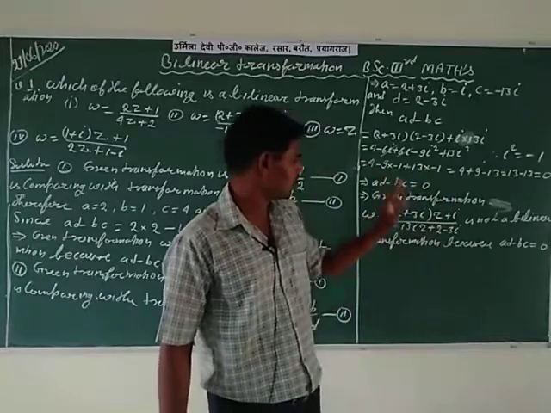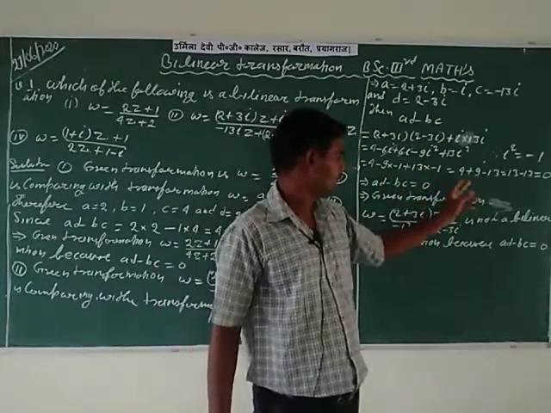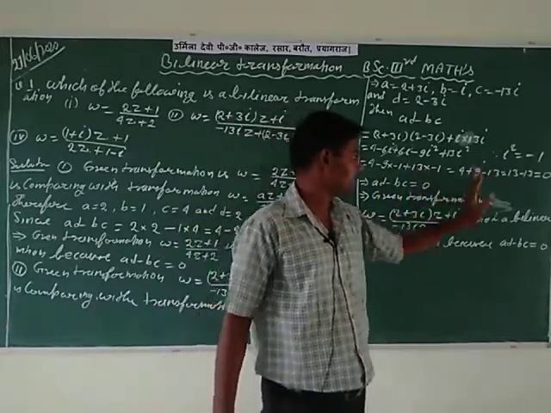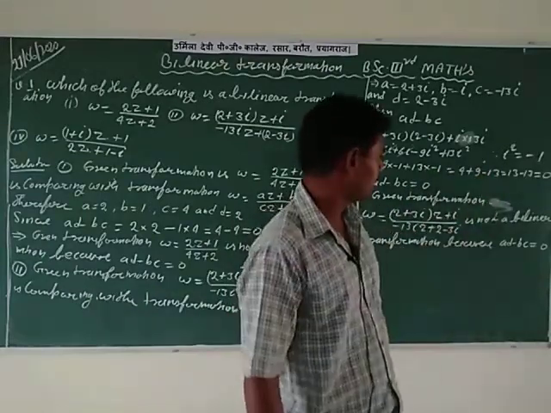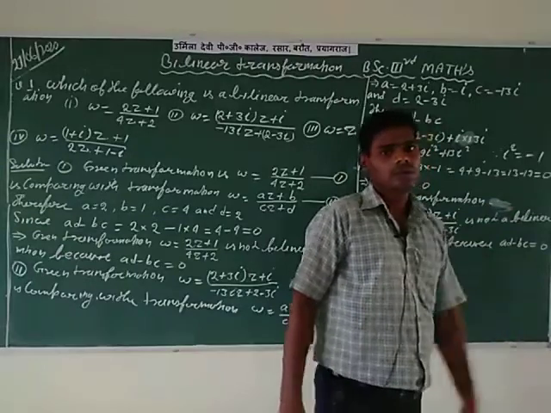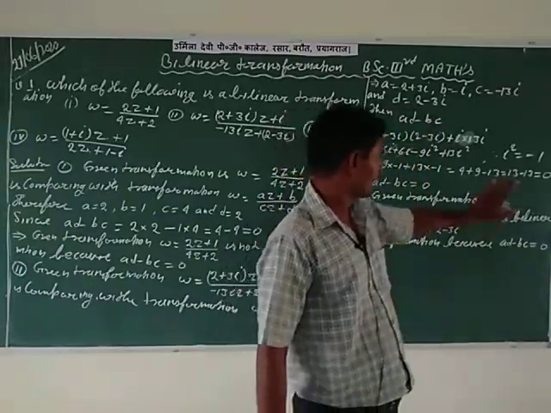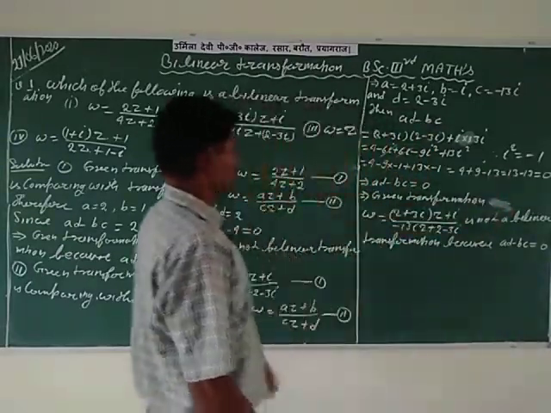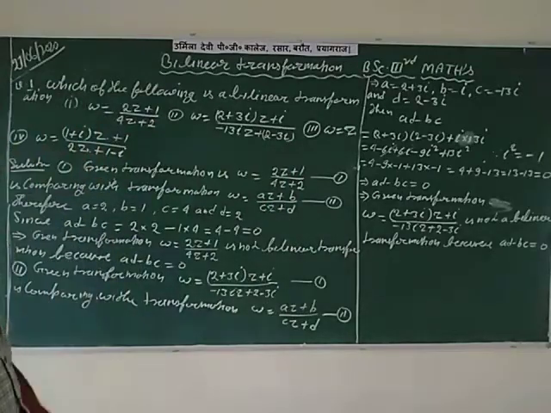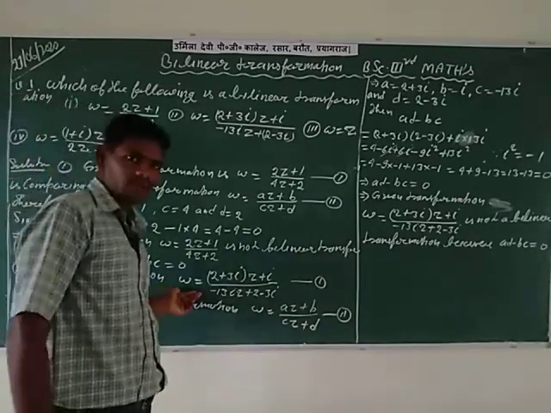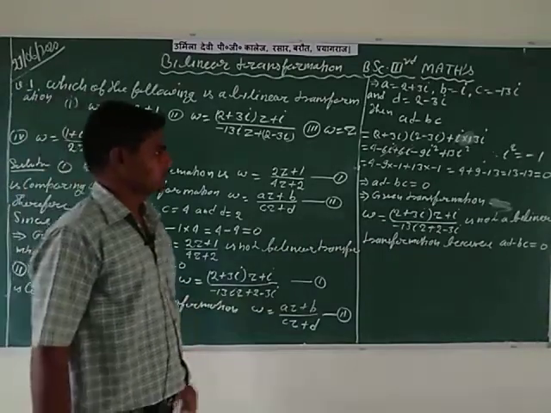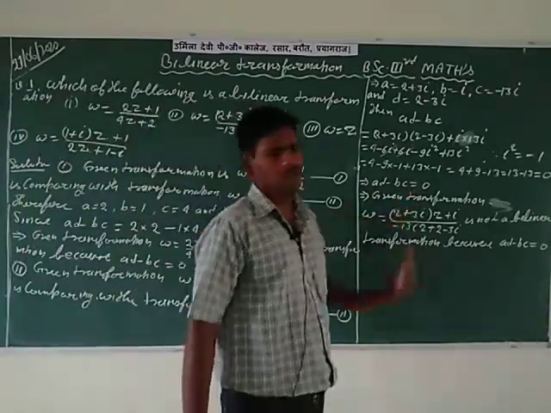So minus minus plus, 4 plus 9 and minus 13. You know that 4 plus 9 is equal to 13 and 13 minus 13 is equal to 0. So here in this question, the value of AD minus BC is equal to 0, meaning for the given transformation, the value of AD minus BC is equal to 0.